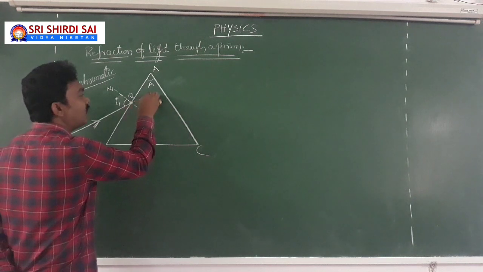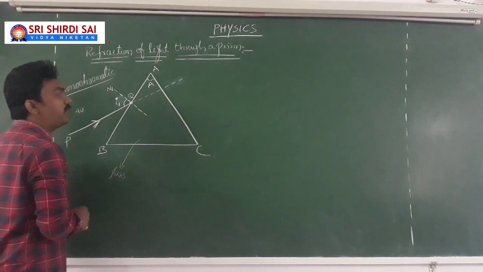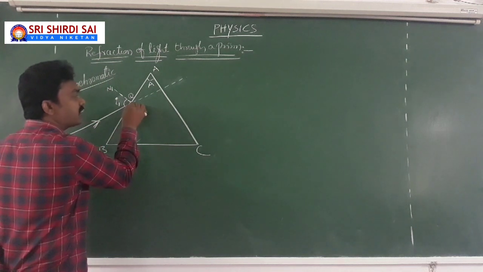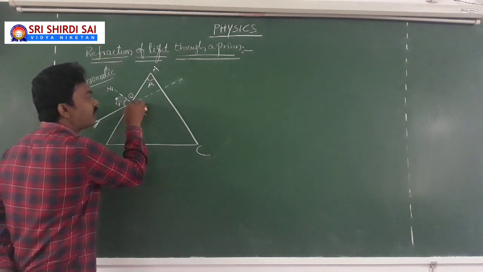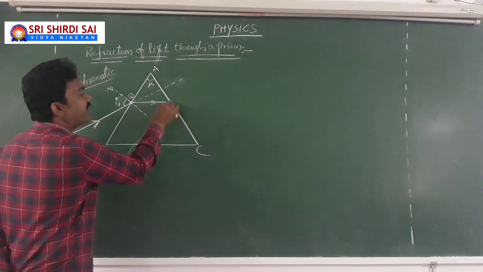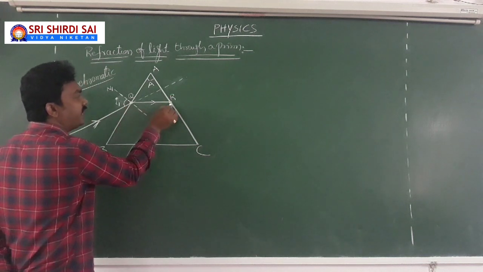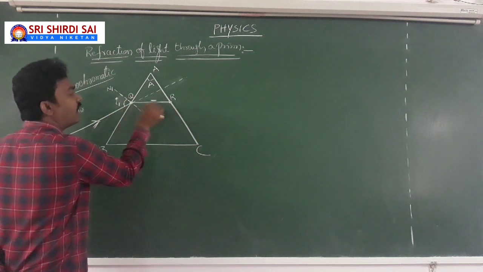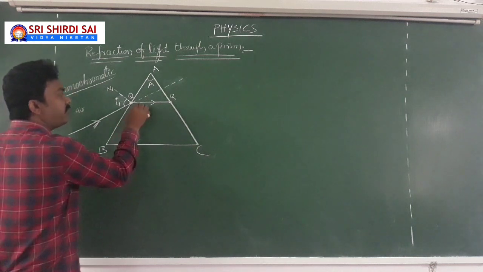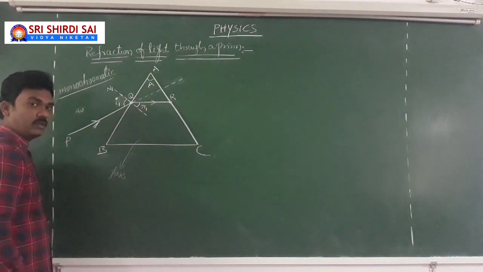This is the actual path of the light in the absence of the prism. But due to refraction in the prism, it bends towards the normal. You can name it QR, the refracted path of light in the prism. This will be the angle of refraction at the face AB.